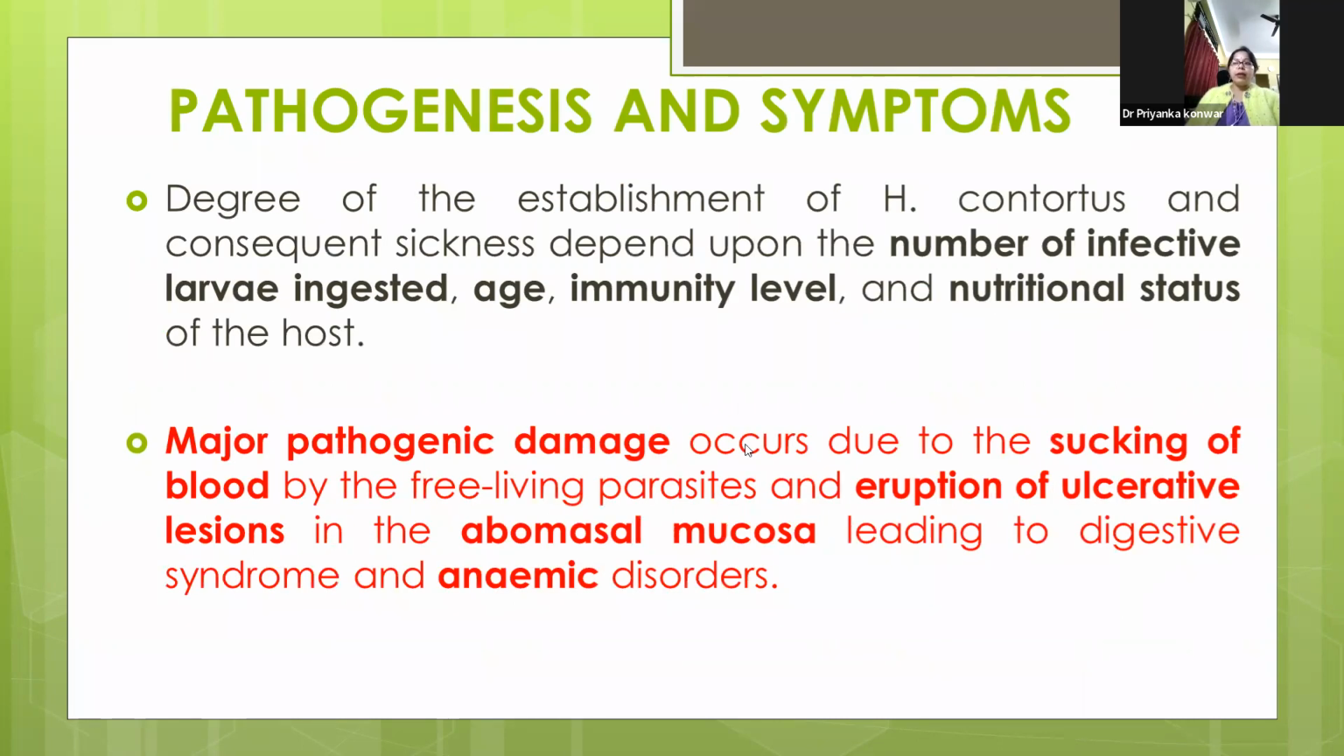Coming to the pathogenesis and symptoms, the degree of establishment of this parasite and the consequent sickness depend upon the number of infective larvae ingested, the age of the host, immunity level, and nutritional status. The major pathogenic damage occurs due to the sucking of blood by the free-living parasites and the eruption of ulcerative lesions in the abomasal mucosa, leading to digestive syndrome and anemic disorders.